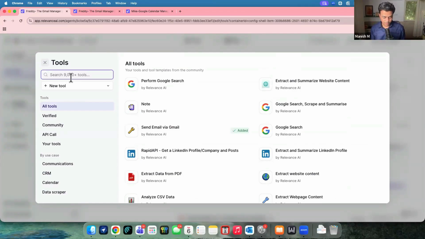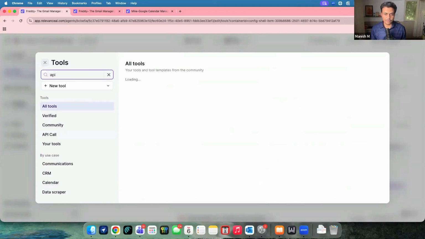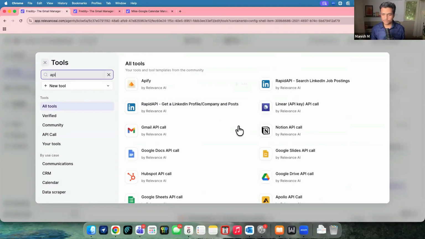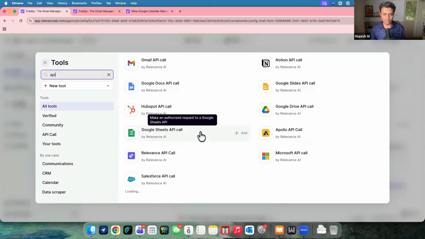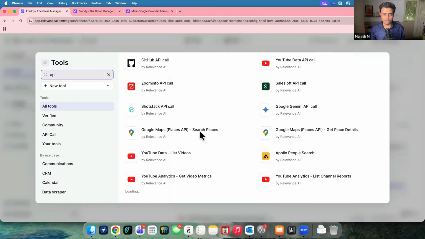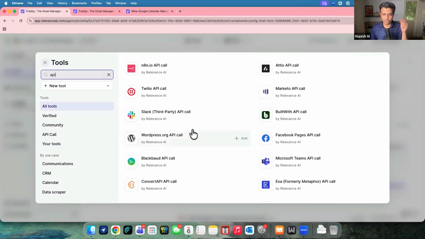Now, in terms of tools, if you would like to have configuration, let's say with an API, for example, there is supposed to be a make an API call, even Apify kind of tools, even an API call for any specific platform can also be done over here. So let's say Gmail API calls. In case any specific action is not available within the given Gmail tools, you can make the API call like how we do with Anytone or make custom API calls. They can also be done right from here itself. And again, if we scroll down, I think it will take time for us to reach the HTTP module, or maybe let me try directly HTTP.